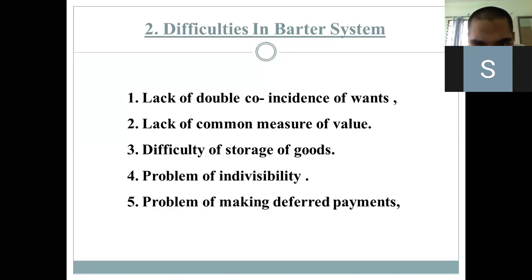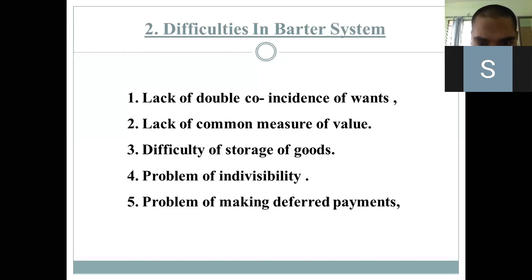Then next is lack of common measure of value. As you know, solid products are measured in kgs, and liquid is measured in liters, milliliters. So their measurement values differed, and a common measure was not there. If someone wants rice and someone wants milk, then there came the measure of milliliter and kg, and these two values did not match with each other.